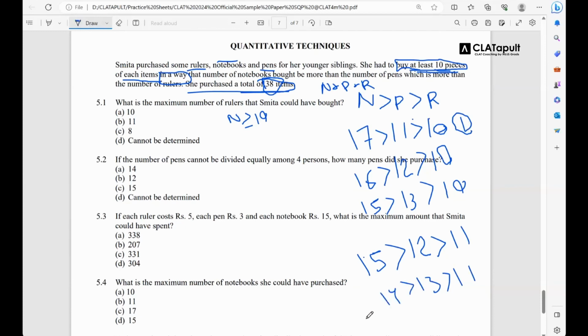This is also possible, right? 14 notebooks greater than 13 pens greater than 11 rulers. Understood? Understood, guys? Everyone, I'm asking every single one of you the same question. Yes, clear sir. Now we have every possible case.